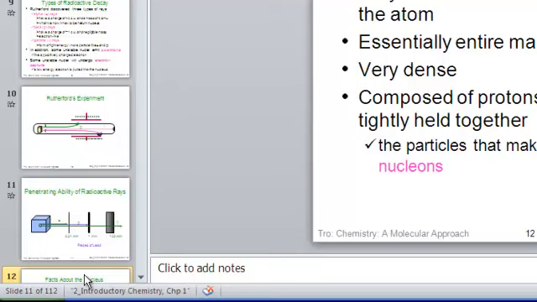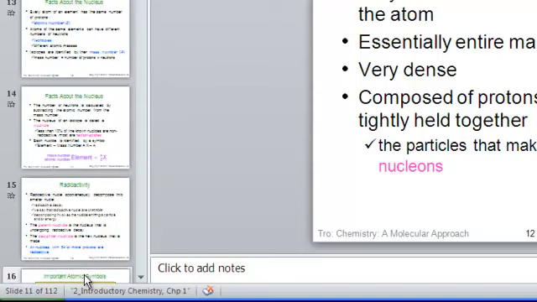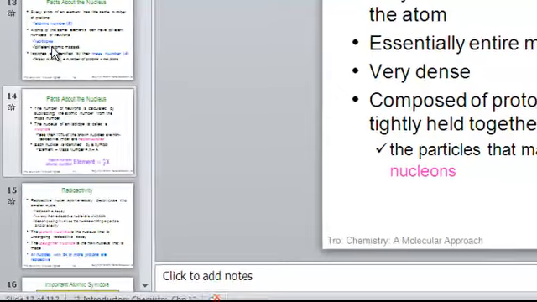We know that the volume compared to the entire size of the atom is very, very small. Inside of the atom is mostly empty space. This electron cloud is a vast volume. But the nucleus is essentially the entire mass of an atom. So it's a very small, very heavy, very dense area composed of protons and neutrons being held very tightly together. Again, that is a field of force known as the nuclear force. The particles that make up the nucleus we know are protons and neutrons, but if we wanted one word to mean either of them, we call those nucleons.